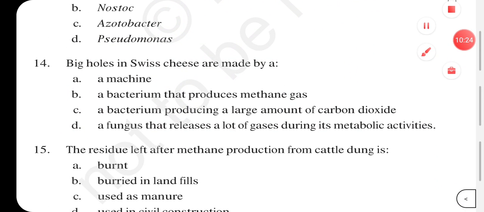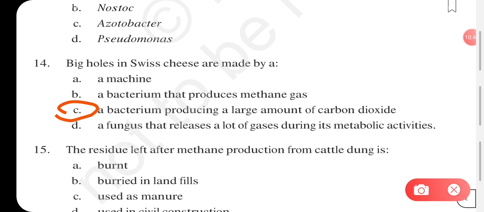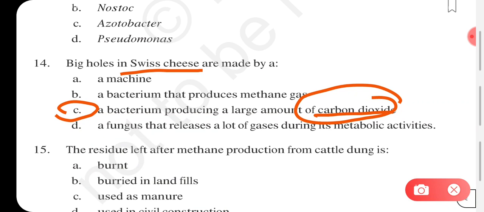Big holes in Swiss cheese are made by a machine, a bacterium that produces methane gas, a bacterium producing large amount of carbon dioxide, or a fungus that releases a lot of gases during its metabolic activities. So here in question number 14, answer will be option C. Big holes in Swiss cheese are made by a bacterium producing large amount of carbon dioxide. So in Swiss cheese, the holes which are present are because of the carbon dioxide produced by the bacterium.